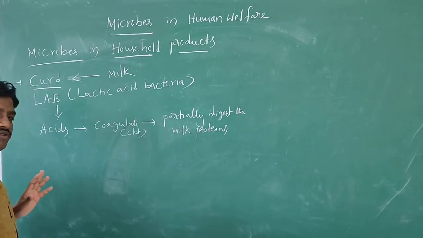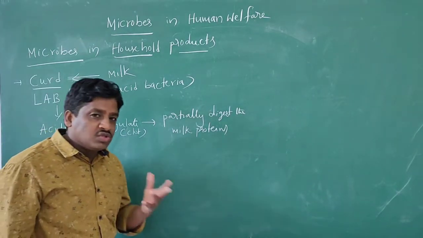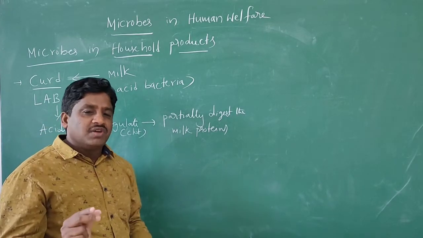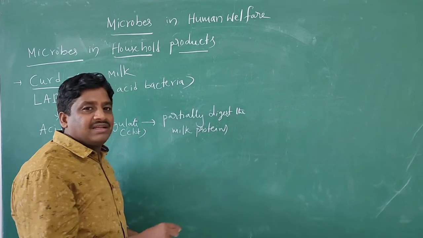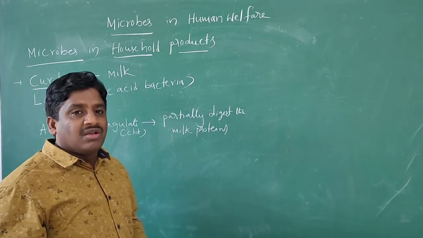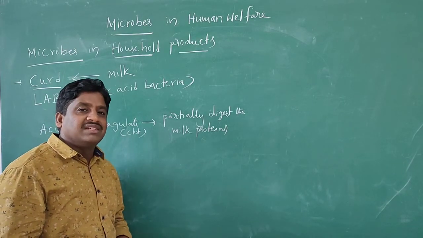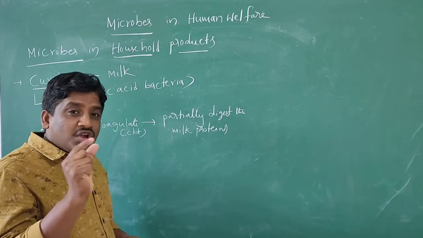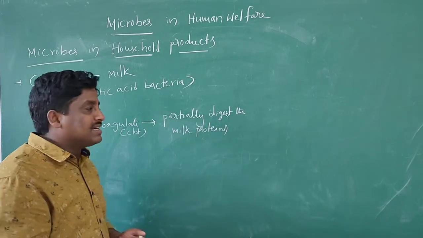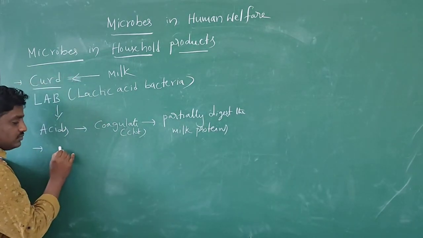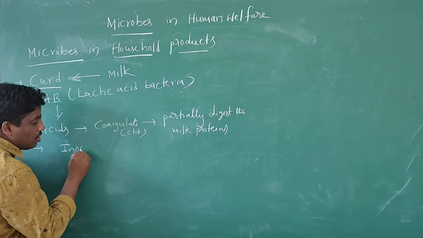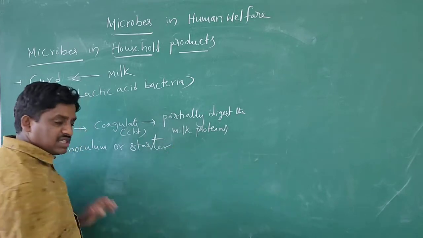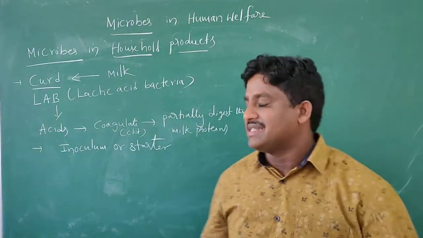A small amount of curd. So at night in a household you can see a small amount of curd, that is one or two drops or a few drops of curd, added to the milk. After that, nearly 5 to 6 hours later, it is converted into curd. So a small amount of curd is added to the milk. That is what we call inoculum or starter.